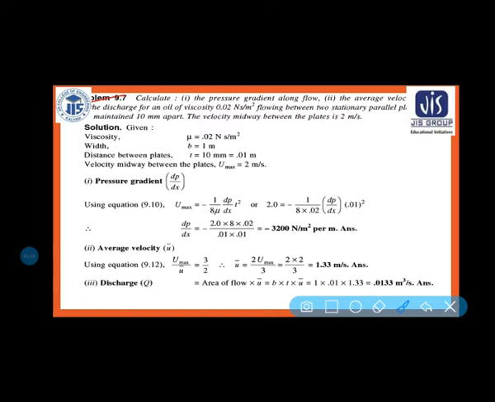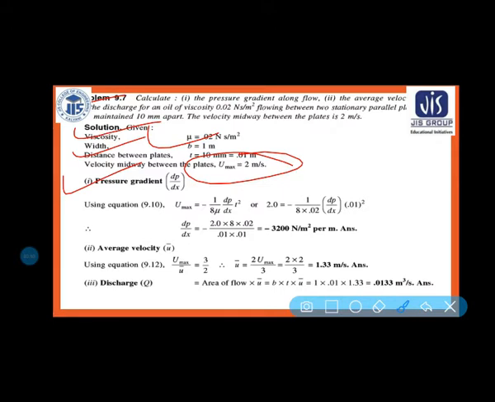Okay, so viscosity mu is equal to 0.02 Newton second per meter square, with B equal to 1 meter, distance between plates T equal to 10 millimeter or 0.01 meter, velocity midway between the plates U max equal to 2 meter per second. So here basically you need to find out the pressure gradient dp by dx.